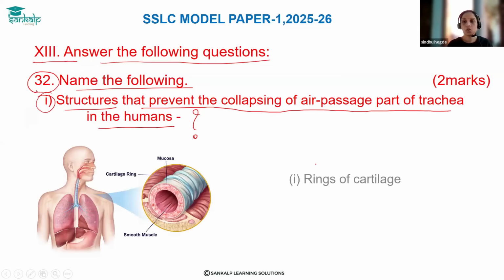So this structure is called rings of cartilage. See, this is the cartilage ring. The main function of this cartilage ring is it always keeps this air passage open. It looks after keeping the air passage open. So by doing that, it prevents the collapsing of air passage part of trachea in the humans. That is the main function of the rings of cartilage. So the structure that prevents the collapsing of air passage part of trachea in human is called rings of cartilage.